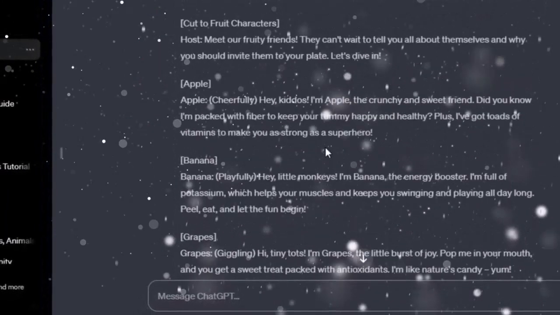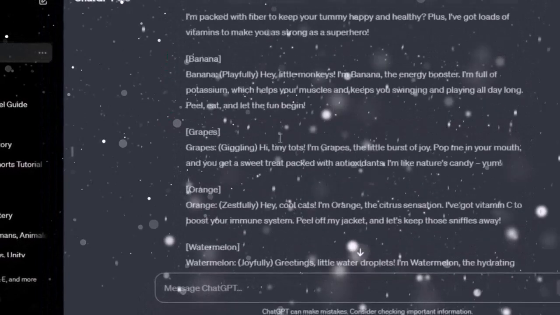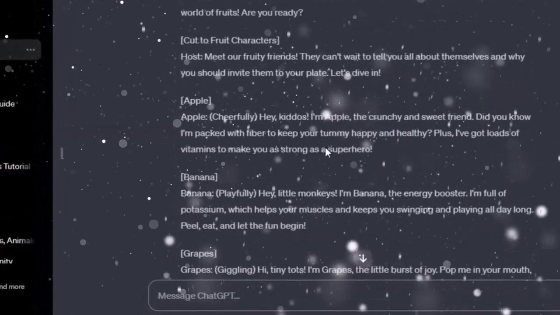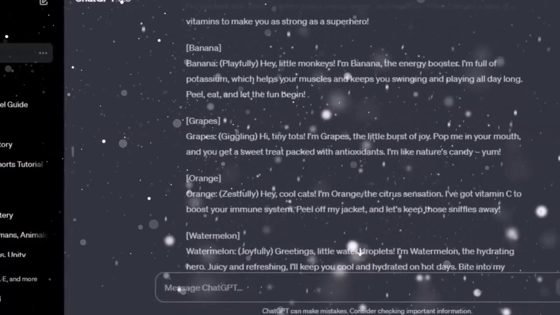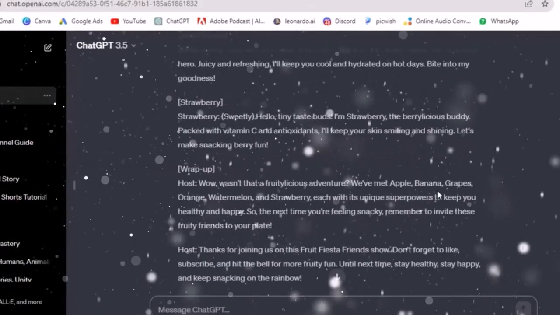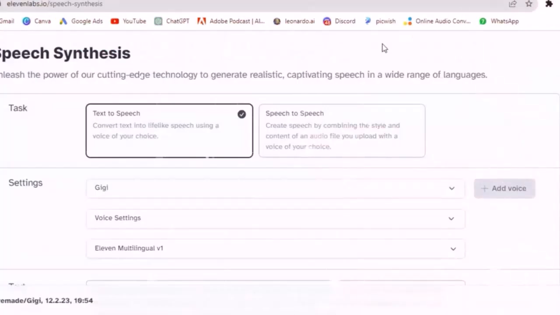I will give you this prompt in the description below. You can copy it from there and modify the same prompt a little bit. If you want a script on alphabets, colors, shapes, animals, anything, then you can get it made from ChatGPT. Okay, so the script is ready.